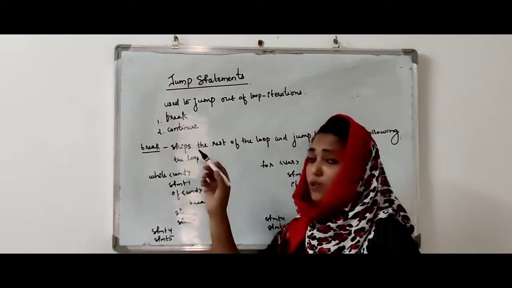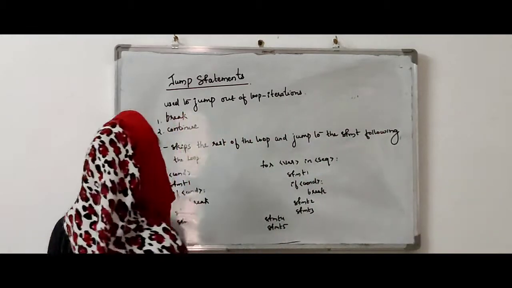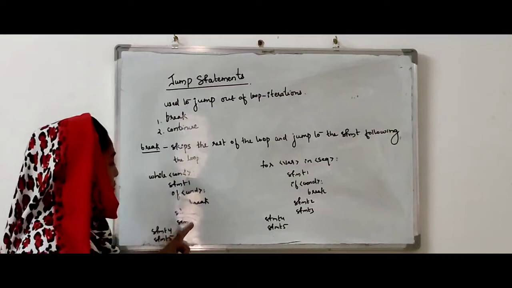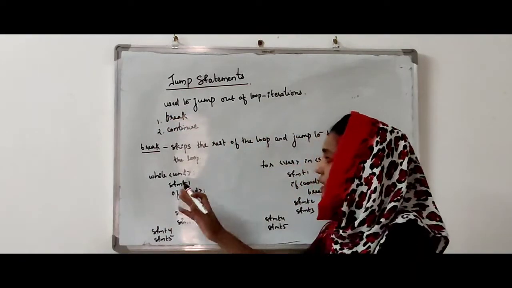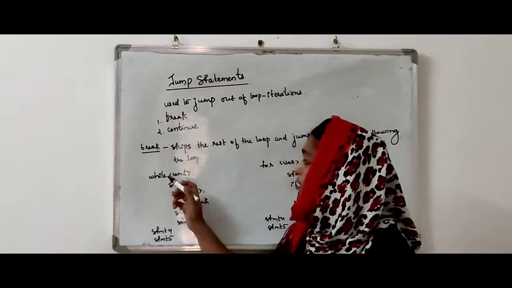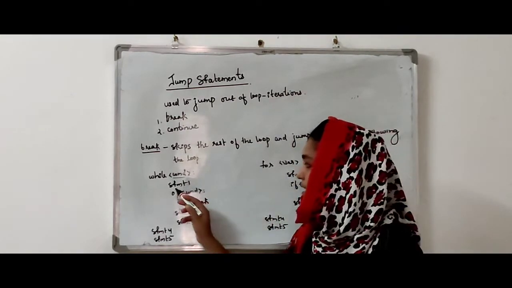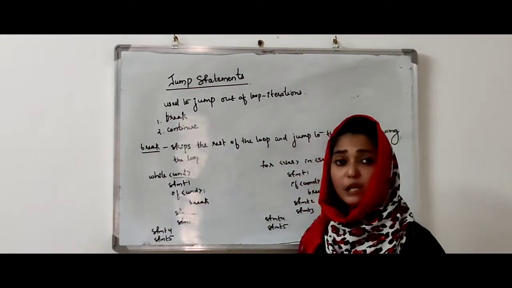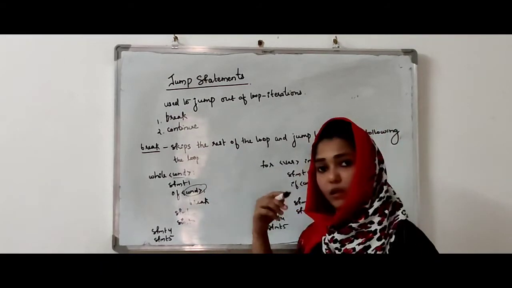So break is also used inside while and for. While condition, statement 1, if condition break, statement 2, statement 3, statement 4, statement 5. So how does this actually work inside a while loop? First of all, it checks this particular condition. If that condition is true, it will execute statement 1, and inside the while loop we can see an if condition. So here we are checking another condition.